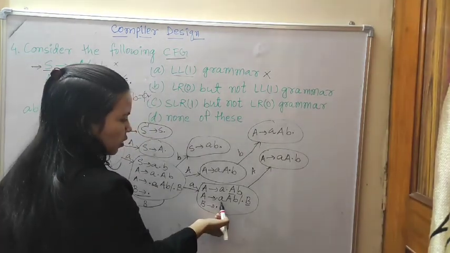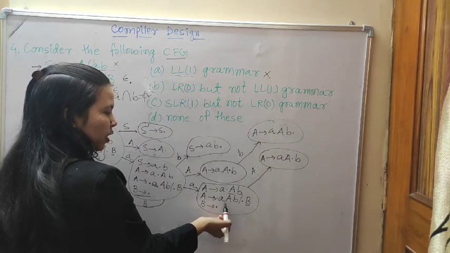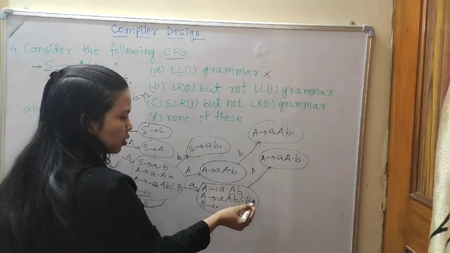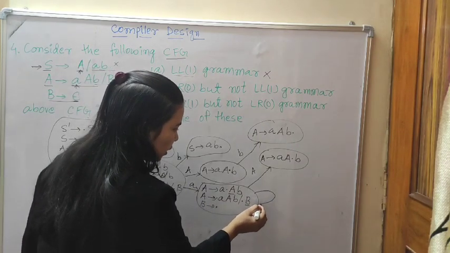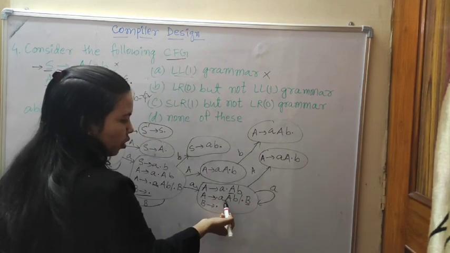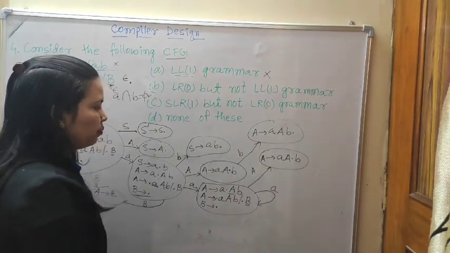See, if I take A and shift A, then A dot capital A will come. That means the same thing will happen again, so make a loop for A. A to dot A B will come. The same things will happen, so that is fine.